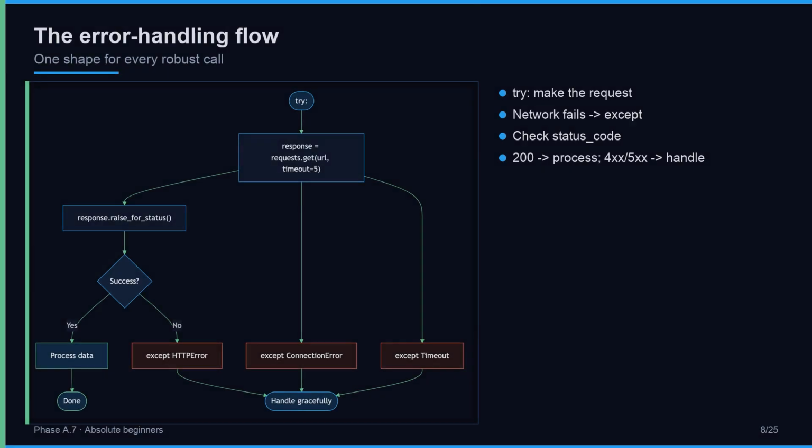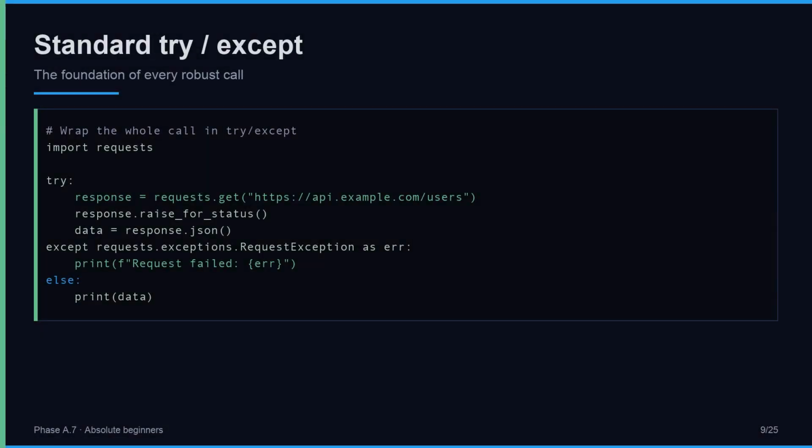Walk through the whole flow. You try the call. If requests raises a connection or timeout exception, you catch it and report a network failure. If the call returns, you check the status. On 200, you process the body. On 400 or 500, you handle the error: log it, retry, or surface it. Every robust call follows this shape: try, catch network failures, check status, handle each case. One shape, every call.